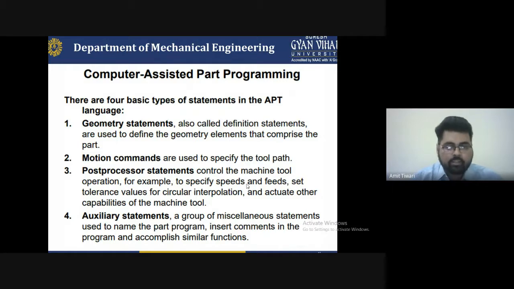Auxiliary statements are a group of miscellaneous statements. Basically, the miscellaneous functions are used for the M code, and are used to name the part program and insert commands in the program, accomplishing similar functions. So we can say that this is a group of miscellaneous statements used in part programming or for inserting this type of program.